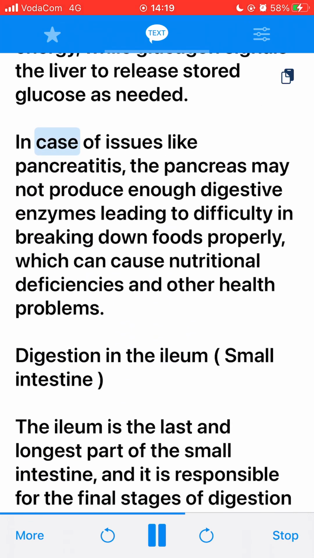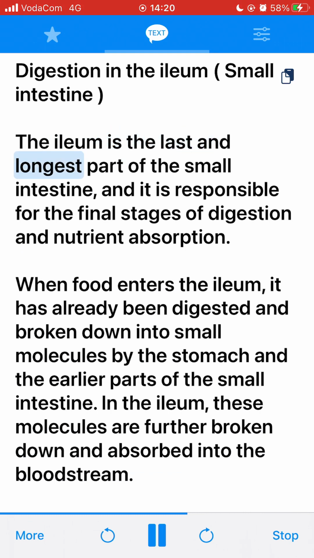In case of issues like pancreatitis, the pancreas may not produce enough digestive enzymes, leading to difficulty in breaking down foods properly, which can cause nutritional deficiencies and other health problems. Digestion in the ileum, small intestine. The ileum is the last and longest part of the small intestine, and it is responsible for the final stages of digestion and nutrient absorption.